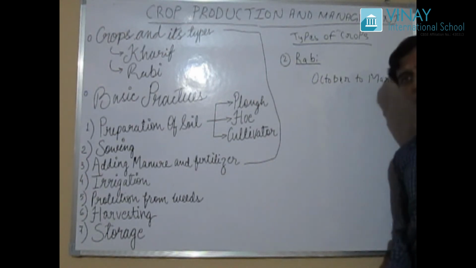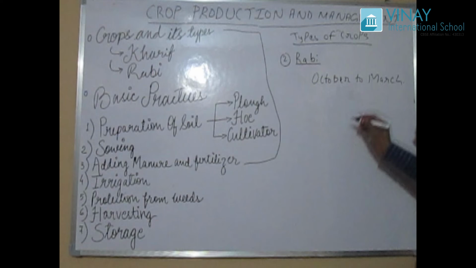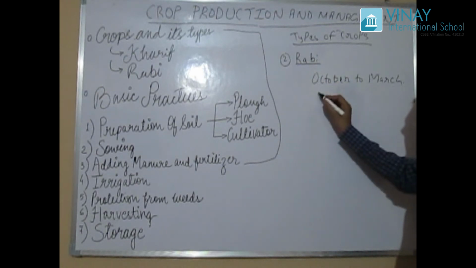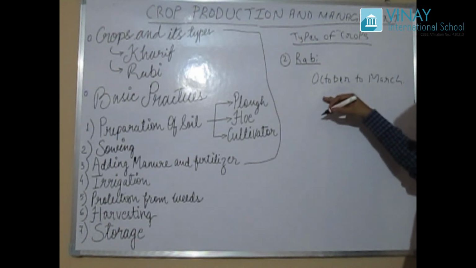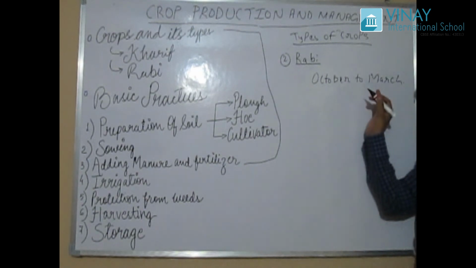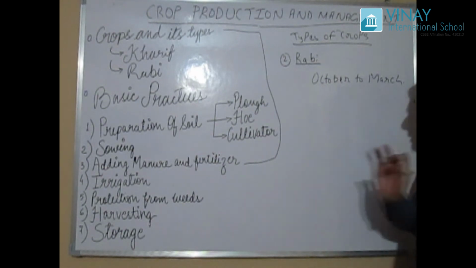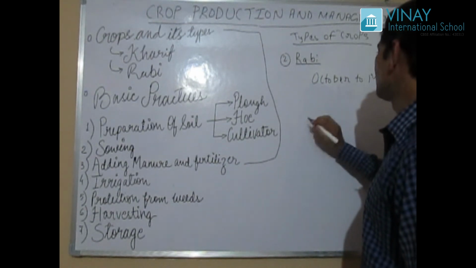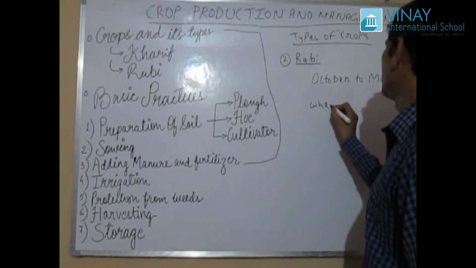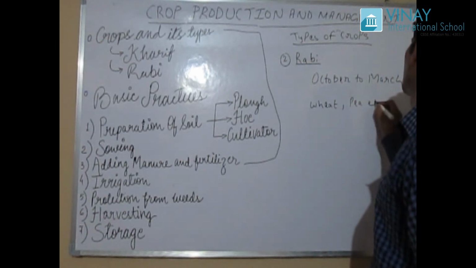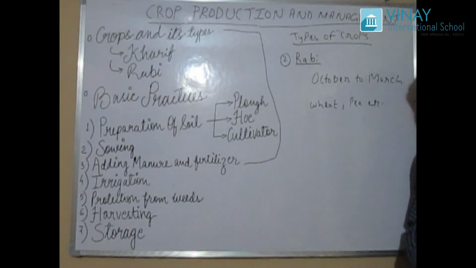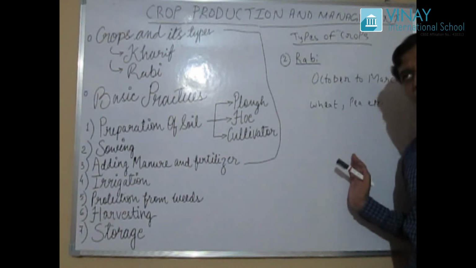So let's move further. This is the winter crop, and the main duration of this crop is from October to March. Let's see the examples. Examples of this are wheat, pea, etc. These types of crops are grown in the winter season.